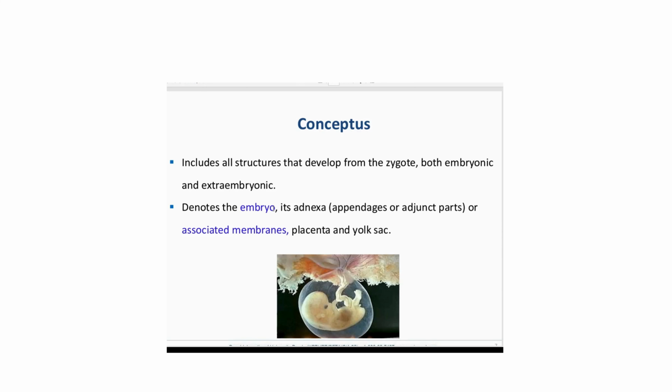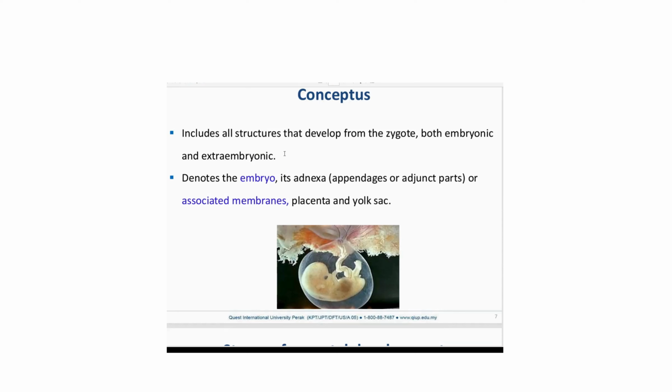It includes all the structures that develop from the zygote, both embryonic and extra-embryonic. So you divide it into embryonic and extra-embryonic. Extra-embryonic means associated structures that you see from the outside, denoting the embryo's adnexa, appendages or adjunct parts or associated membranes, placenta and yolk sac. Those things you have to read up, right?